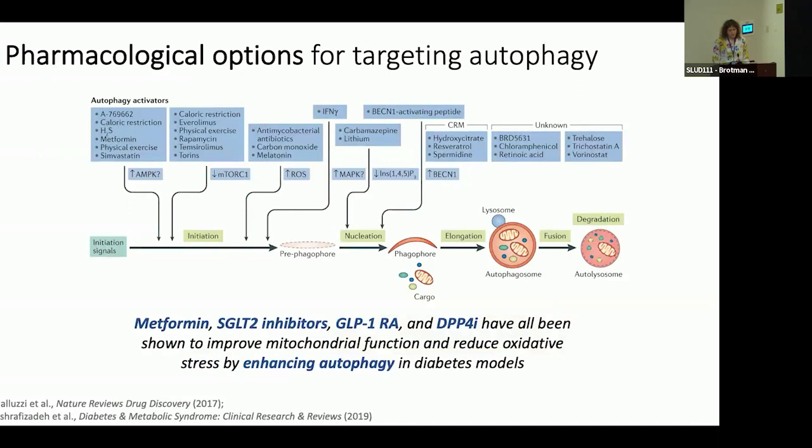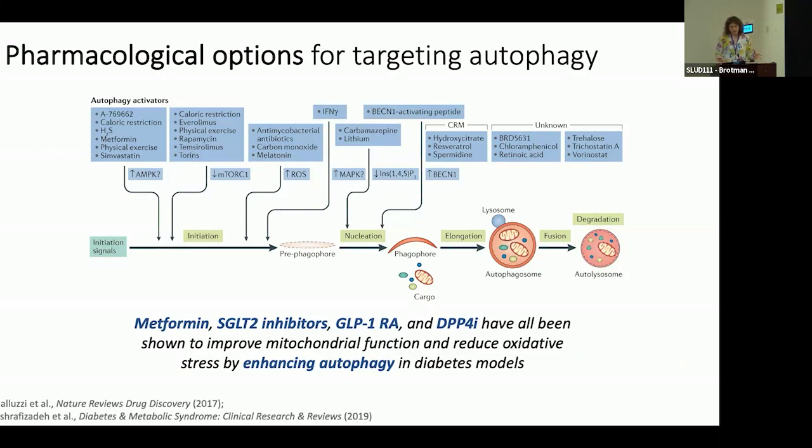I've talked a lot about autophagy and how it is a conserved, important pathway for homeostasis. So what can you do about it? In diabetes models, it's been demonstrated that glucose-lowering agents, metformin, SGLT2 inhibitors, GLP-1 receptor agonists, and DPP-4 inhibitors have all been shown to improve mitochondrial function and reduce oxidative stress by enhancing autophagy.